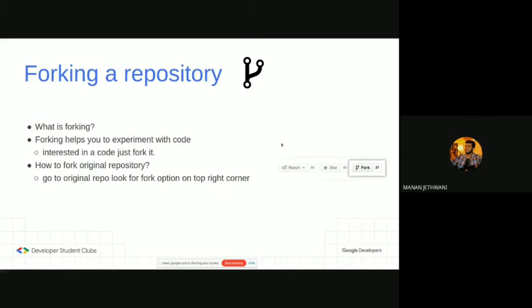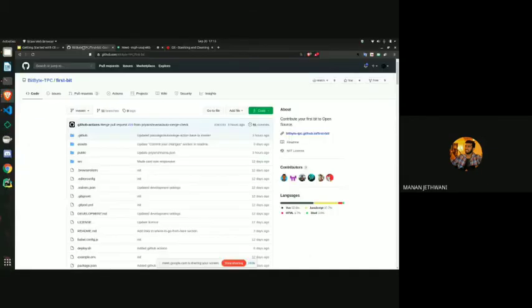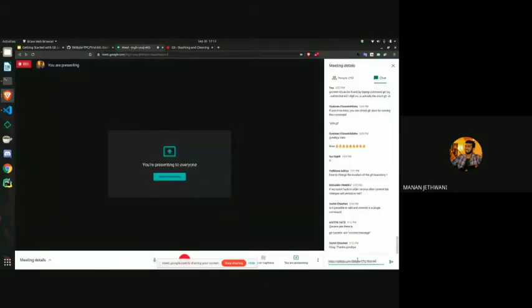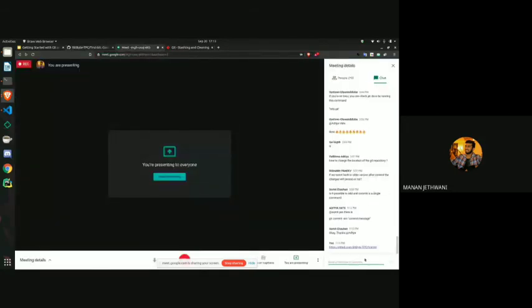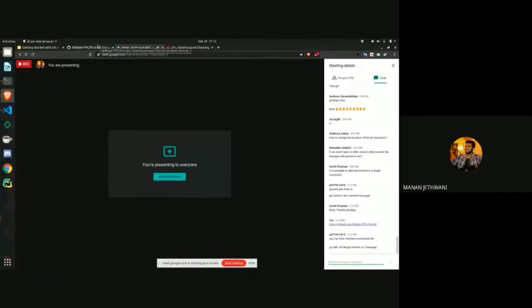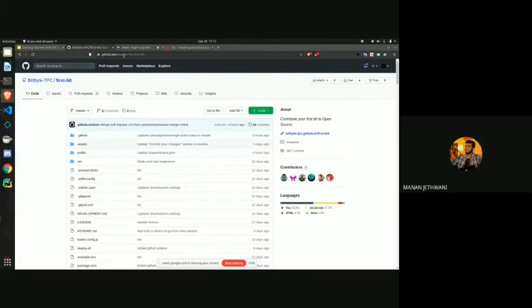Now, I am sharing you a link of this repository we would be working on ahead. Okay, so just copy this link and go on with me, and I will tell you about how to fork this and do everything. So for forking, you just need to click this button here available.